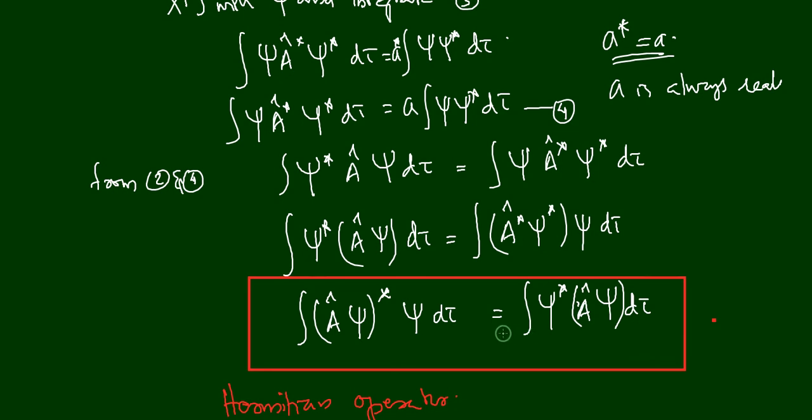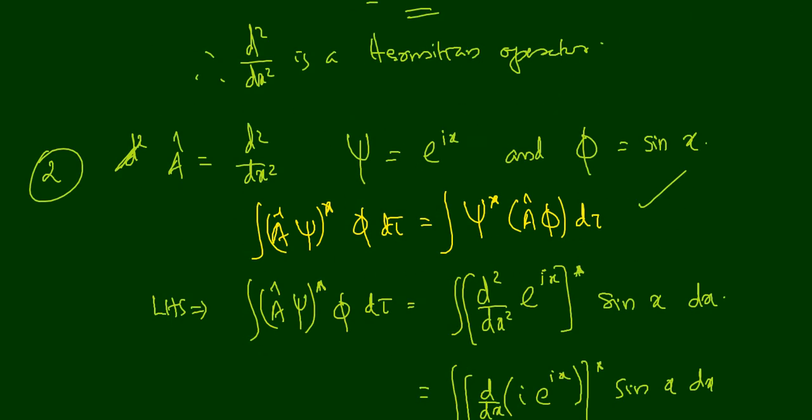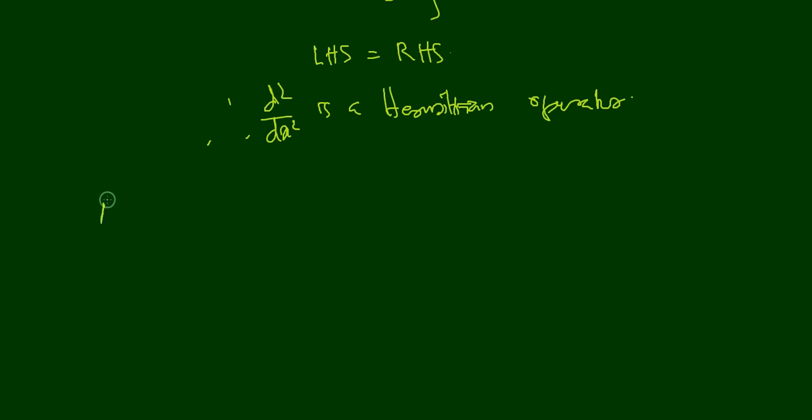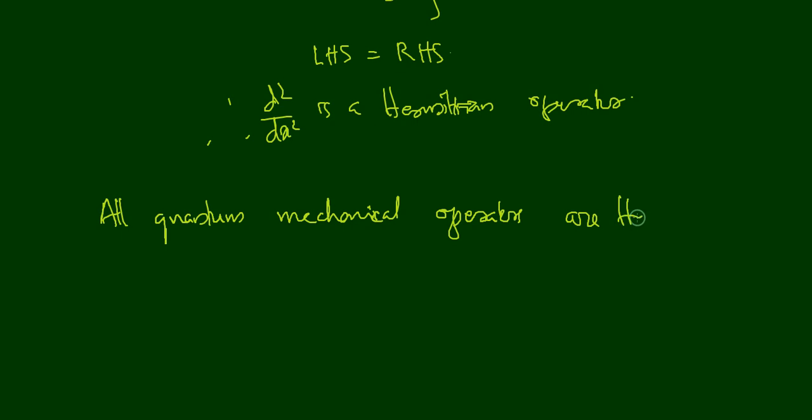So, if the operator is holding this condition, then we can call this a Hermitian operator. Or in other words, we can say that all quantum mechanical operators are Hermitian operators. Let me write it here. All quantum mechanical operators are Hermitian operators. I hope you understood what is meant by a Hermitian operator and what its importance is in quantum mechanics.